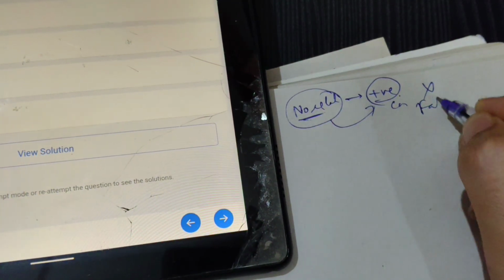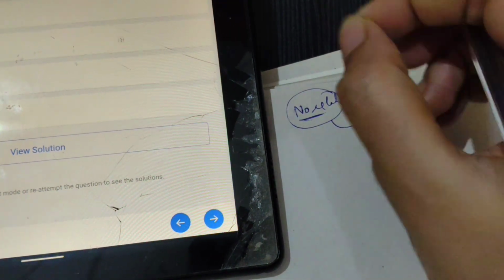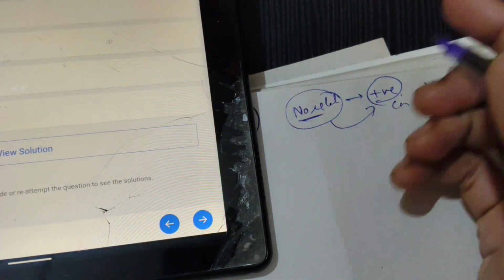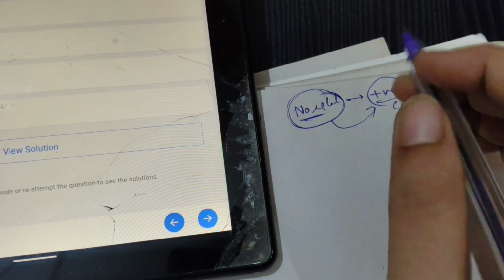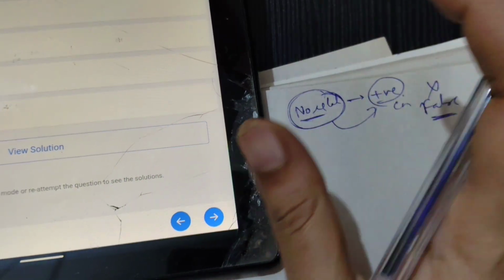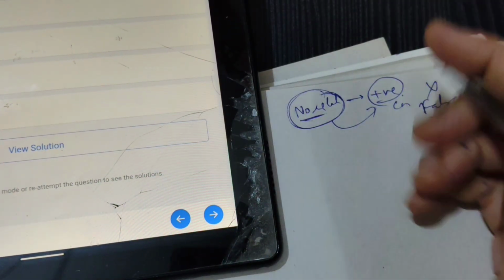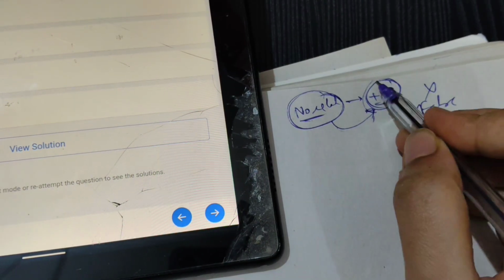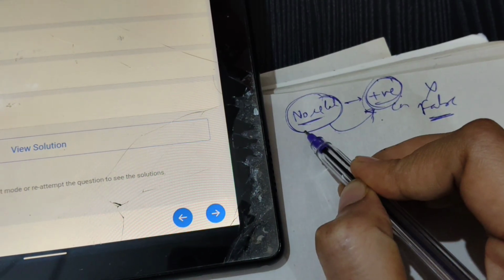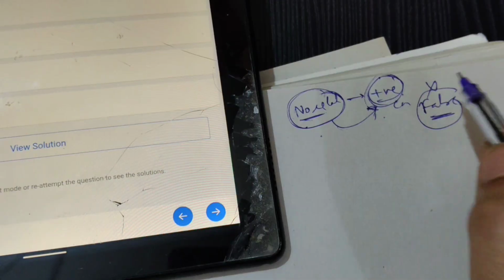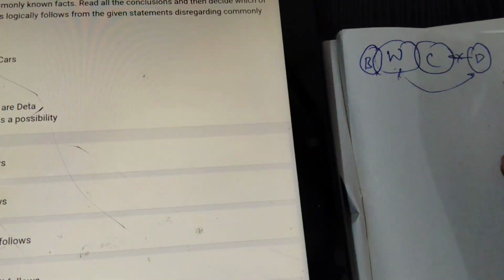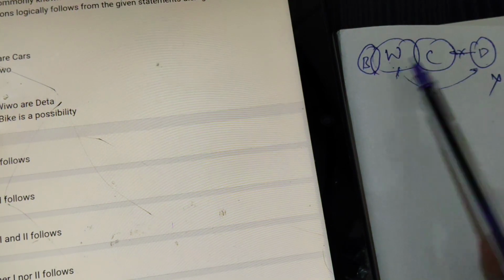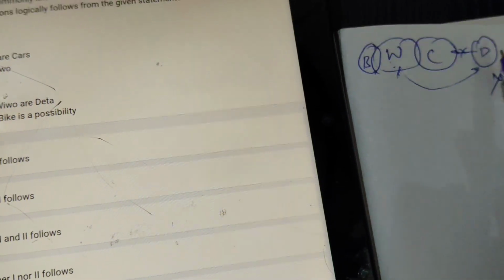Always false. Try to remember, whatever terminologies they use, whether at least, some or few, statements that are not related to each other should not end up with positive conclusions. If they have given positive conclusions for unrelated statements, they are false. So the first conclusion is wrong, because there is no relation between vivo and data.